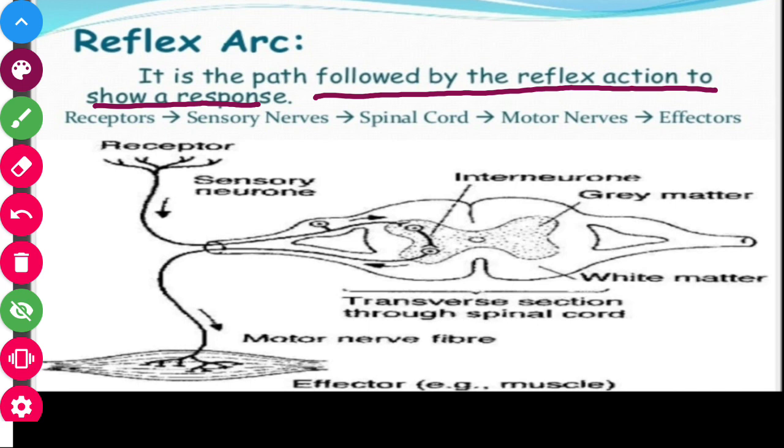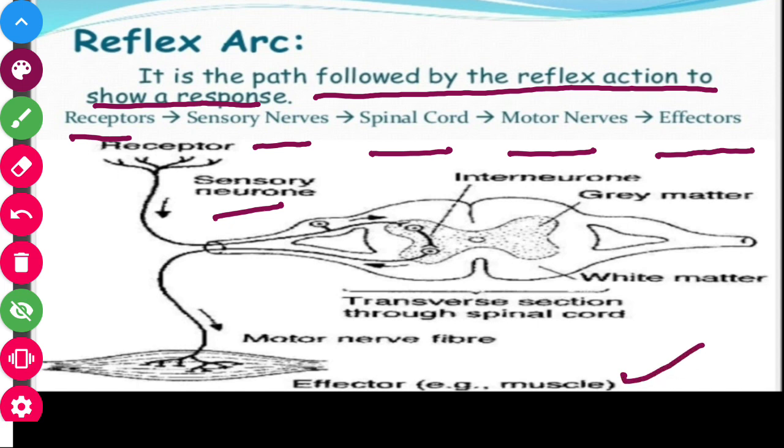So it is the receptor, that is the sensory neurons. The dendrites receive the stimulus and send it to the sensory nerve. From the sensory nerve, it then moves to the spinal cord. From the spinal cord, the signal moves to the motor nerves, and the motor nerves give instructions to the effector, and the effector is the muscles. So the muscles pull back the hand from the hot or dangerous object. By this pathway, our signal moves forward.